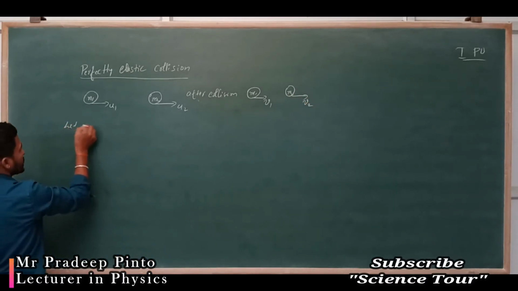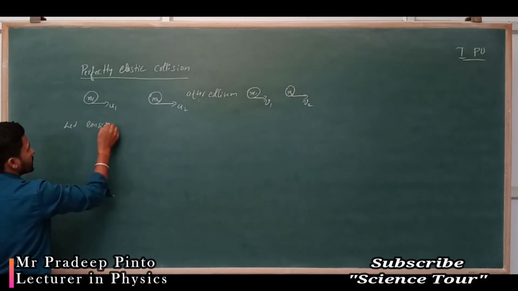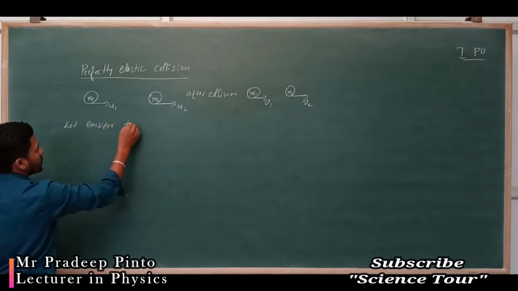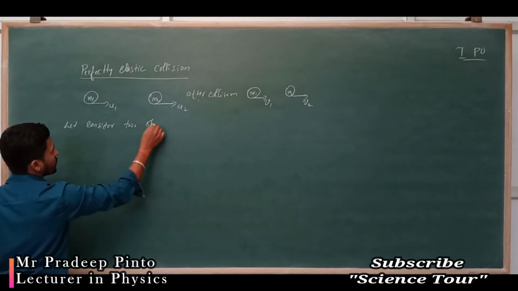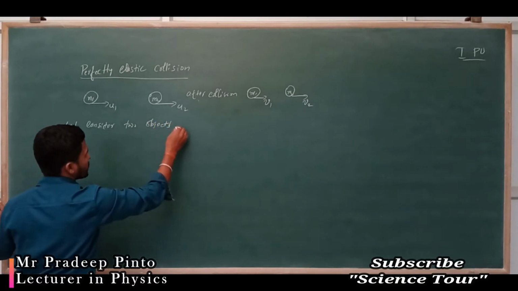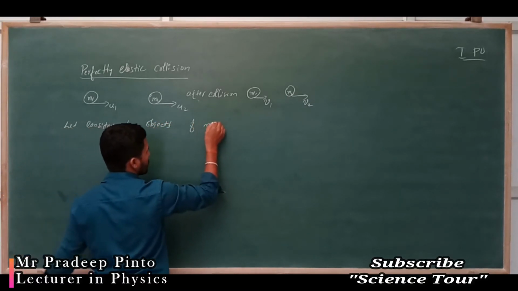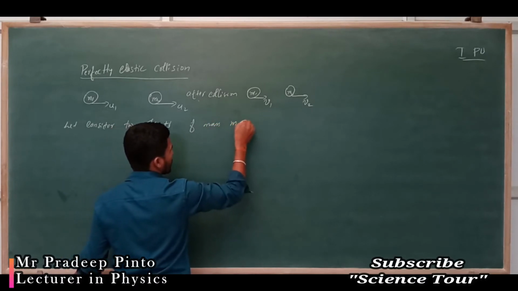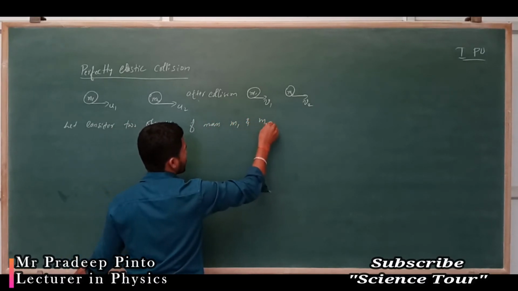Let us consider two objects of mass m1 and m2.